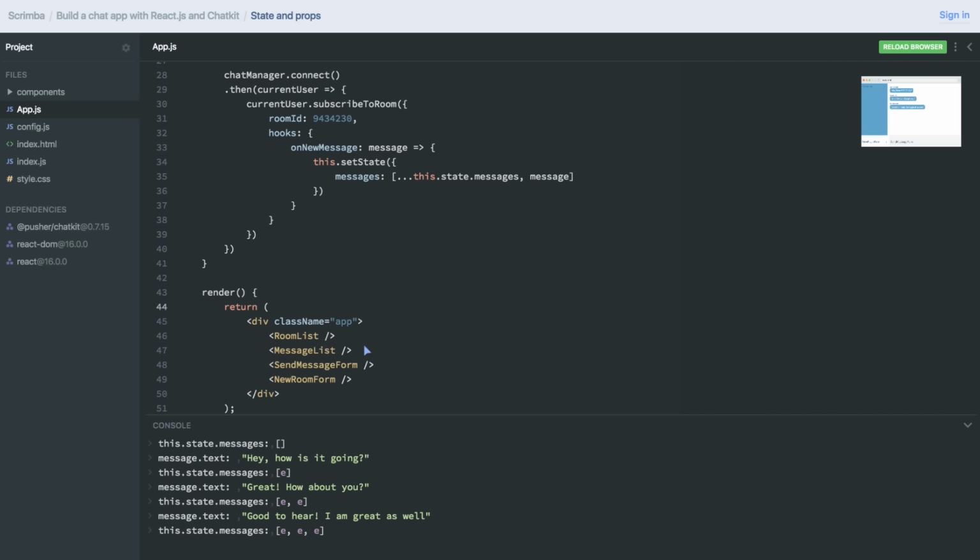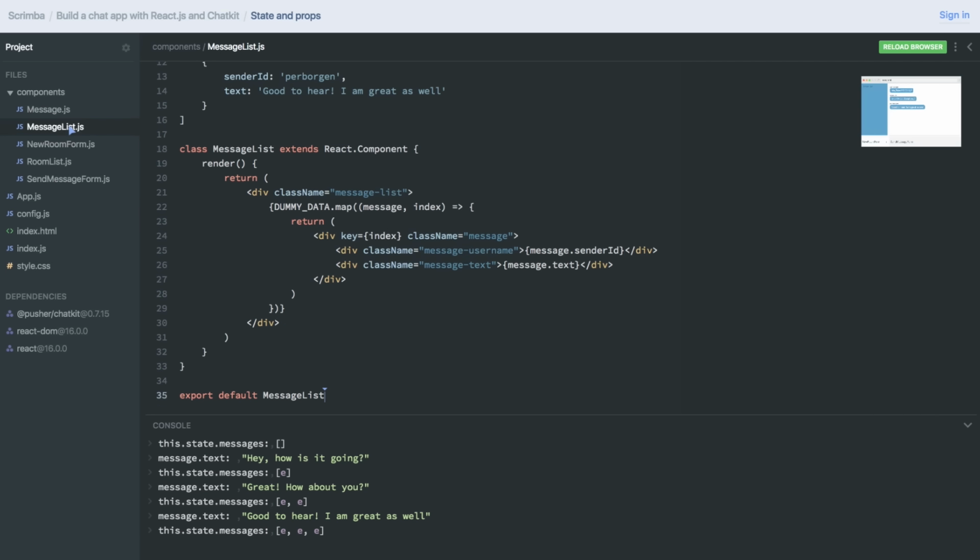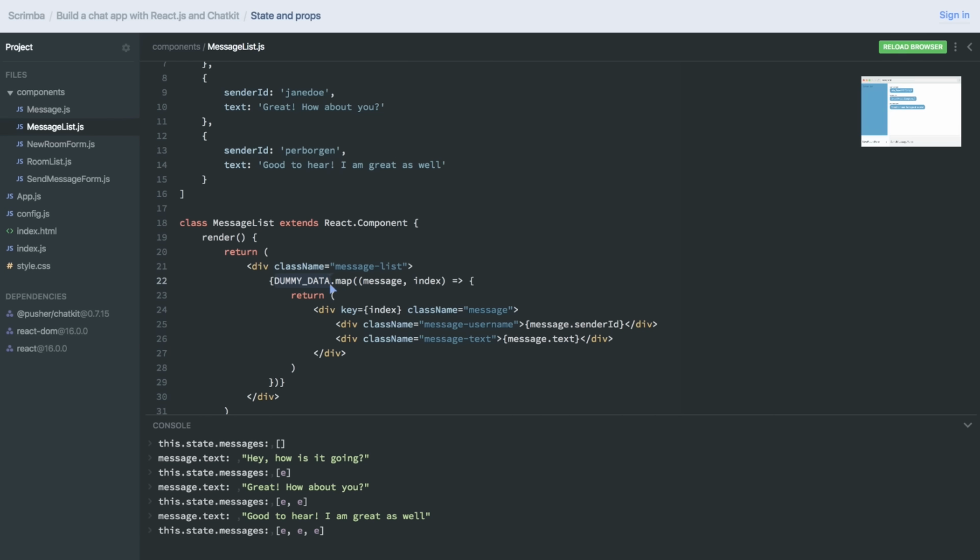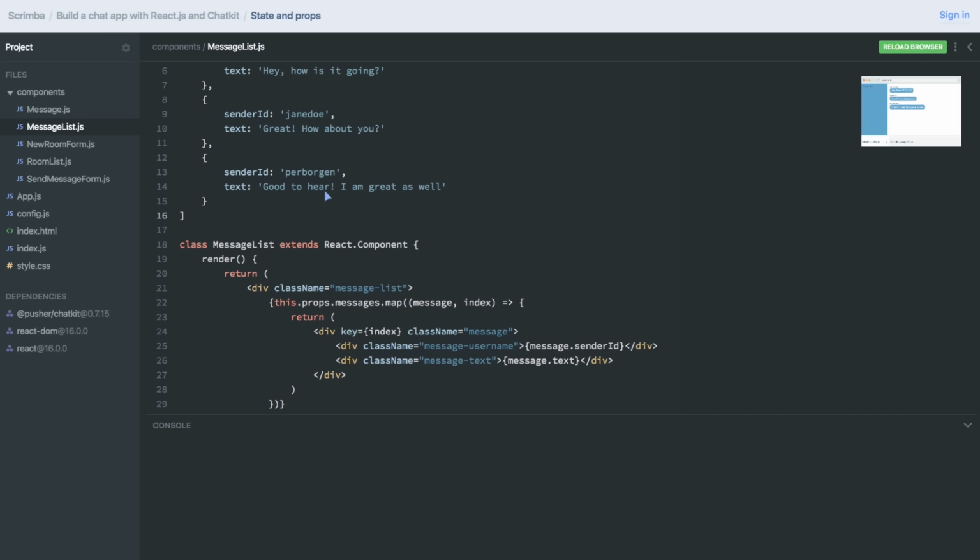Now what we want to do is pass this data down to MessageList. And we're going to do that through props. And the way you give a component props is through giving it what looks like an HTML attribute. Let's do messages equals. Then we have to escape out of the JSX again, because there we're going to add a JavaScript array. And it's, of course, this.state.messages. Now we can head over to the message list and let's try to swap the dummy data out with this.props.messages and run this code.